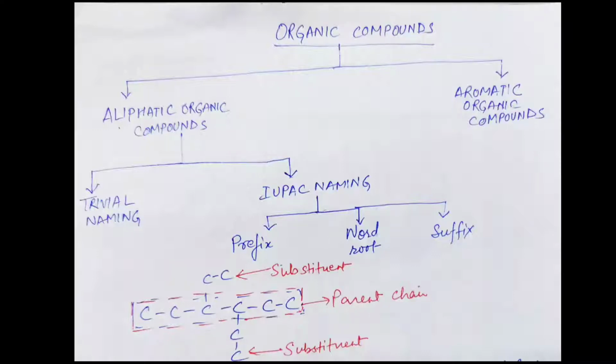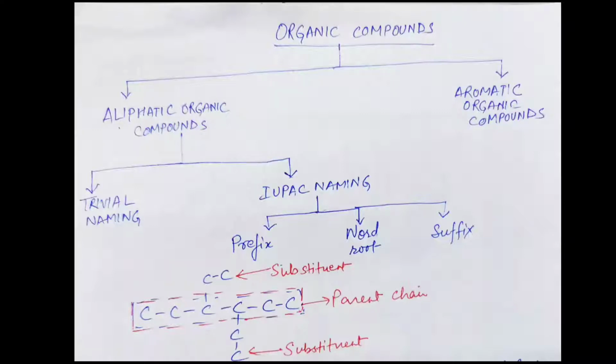Rule number 1: you have to select the longest continuous chain of carbon atoms in the molecule. It is regarded as the parent or root chain, and it gives the name of the parent hydrocarbon. It may be noted that the longest chain may or may not be straight, but it must be continuous.